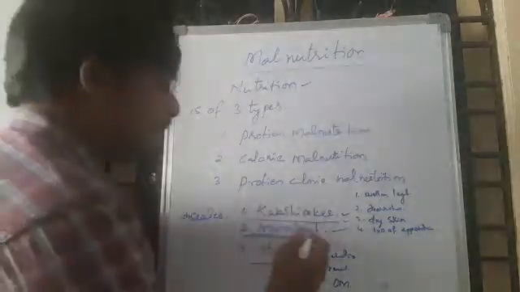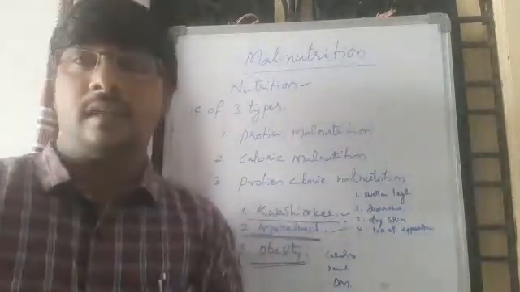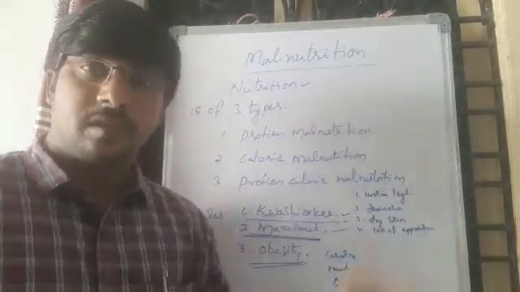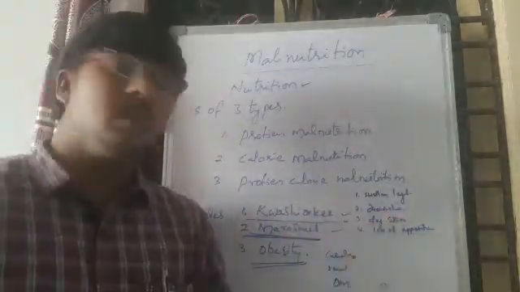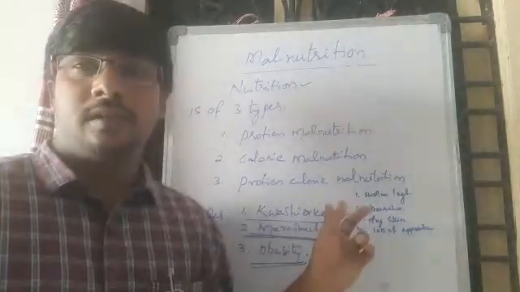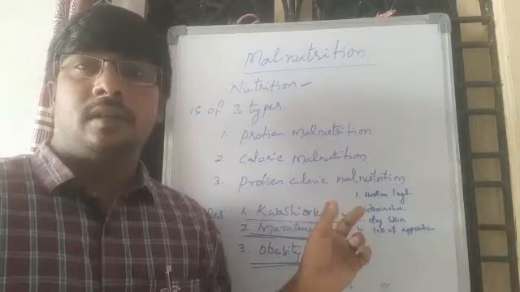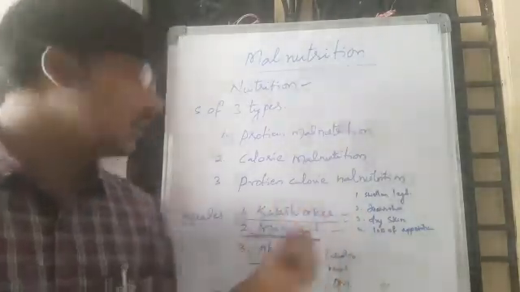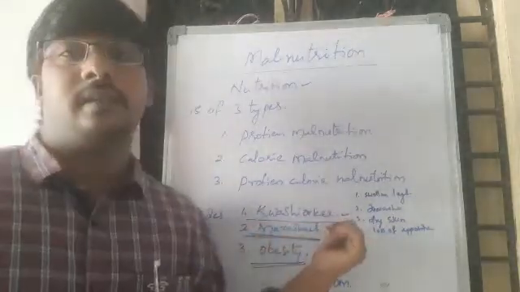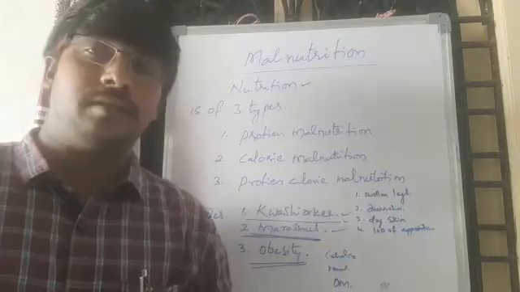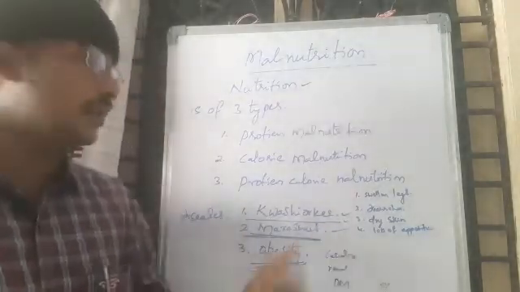The symptoms of marasmus disease children are similar to kwashiorkor disease, except that kwashiorkor children mainly have deficiency of proteins in their diet, but marasmus children have deficiency of both proteins and calories.